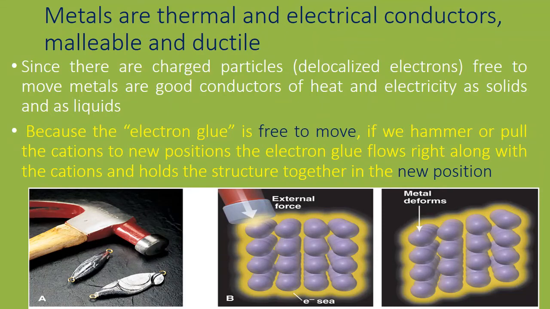Because the electron glue is free to move, if we hammer or pull the cations to new positions, the electron glue flows right along with the cations and holds the structure together in the new position.